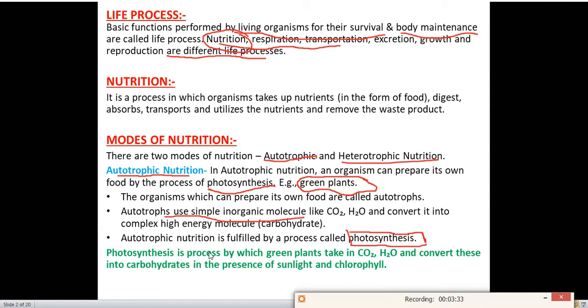Now let's have a look at the definition of photosynthesis. So you all have read the definition of photosynthesis in your junior classes. Photosynthesis is a process by which green plants take in carbon dioxide and water and convert these into carbohydrates in the presence of sunlight and chlorophyll. Very easy definition which we have read in our junior classes also. It is a process by which green plants take in carbon dioxide and water and convert them into carbohydrates in the presence of what? Sunlight and chlorophyll.